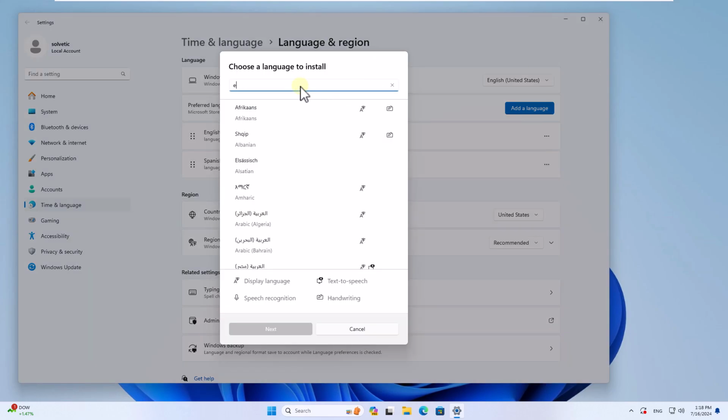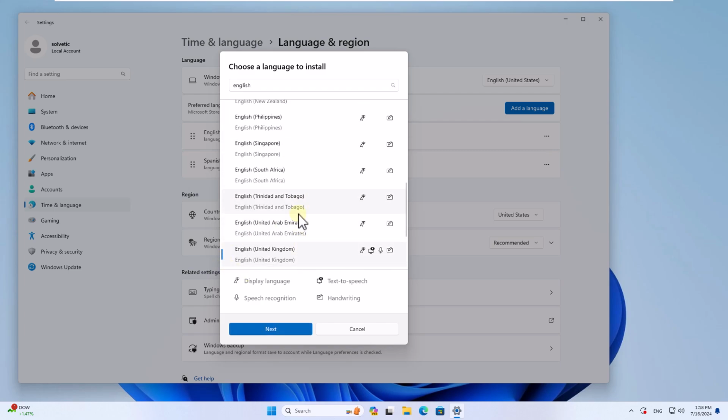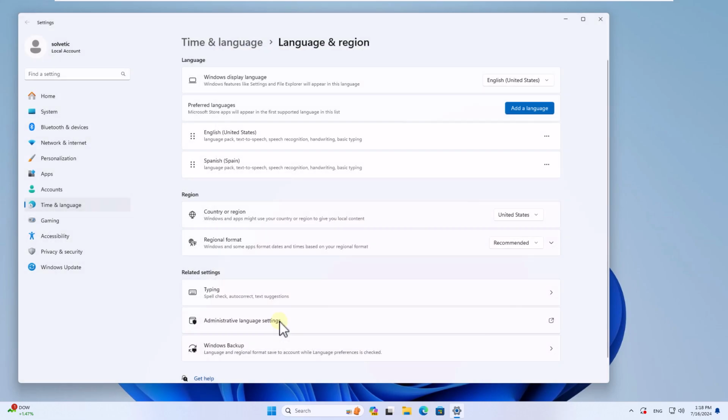You must search and select the new language. Click Next and you can configure some aspects of this new language. Click on Install, and now you just have to wait a moment for this new language to be installed on the system.